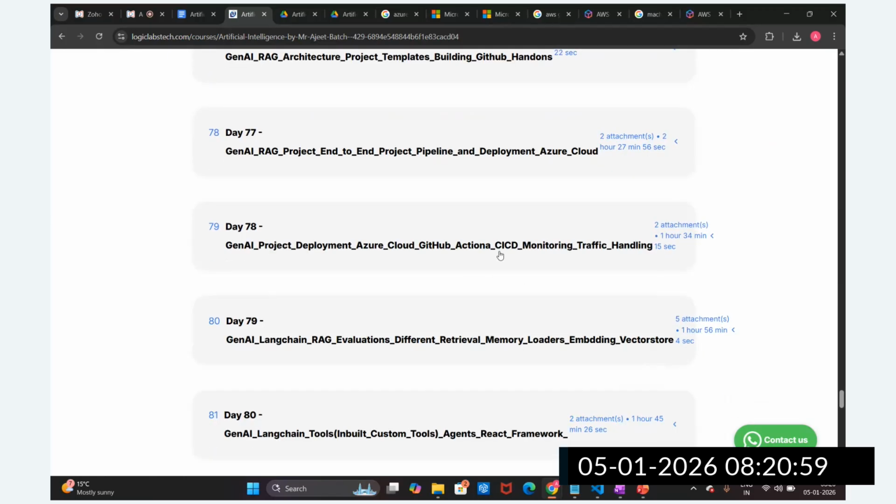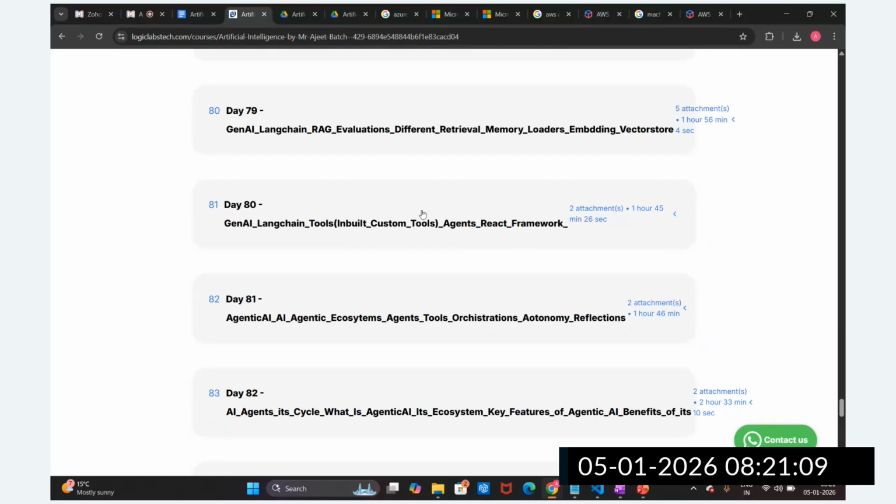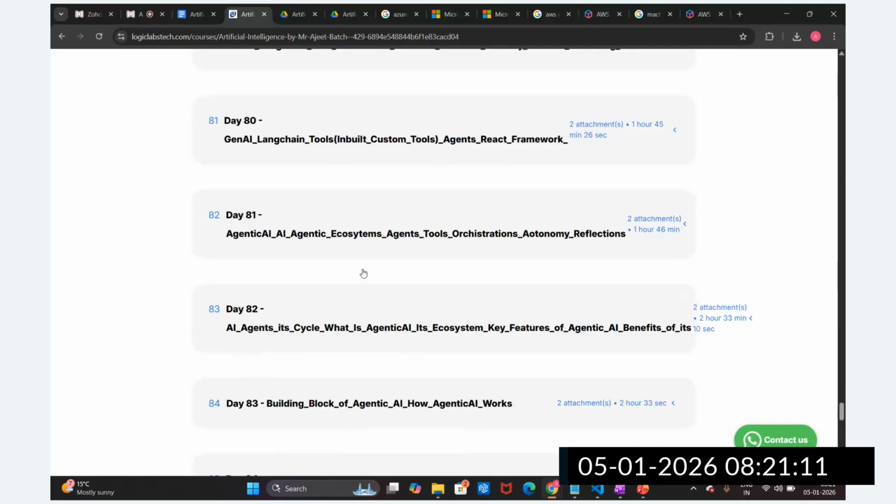Okay, how can we monitor this. Then the different projects. Then we are going to understand the LangChain framework, what is memory, what are the different types of retrieval, tools, and agents. Okay, we are going to understand. Then we are going to start agentic AI.